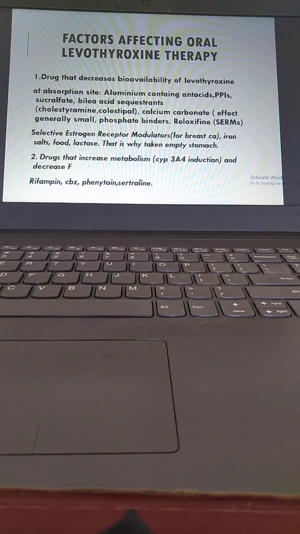Drugs that increase metabolism. There is CYP450 induction, and then the bioavailability will be decreased. Like rifampicin, which we give in tuberculosis, we have to increase the dose. Carbamazepine, phenytoin, and sertraline, because these are inducers. When these patients are epileptic or on antipsychotics, we have to increase the dose of levothyroxine because of the induction.